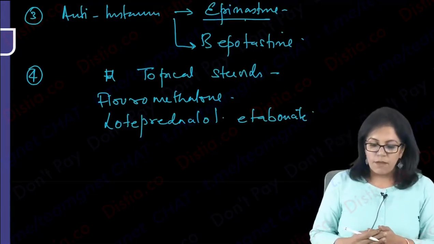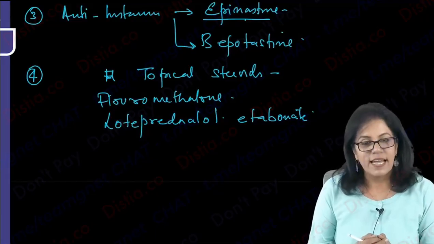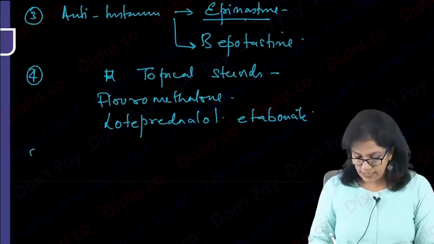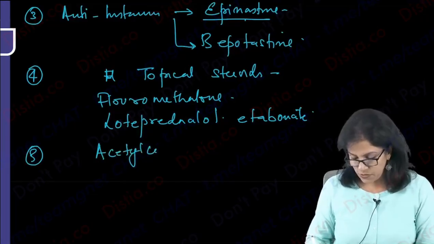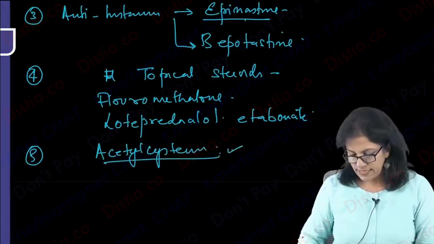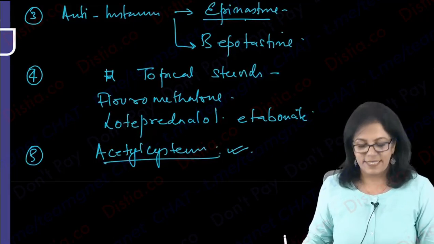So we can go for mild steroids. And of course, lot of mucus, so let's also give acetylcysteine eye drops to dissolve the mucus. Okay, so we will give acetylcysteine in vernal keratoconjunctivitis.